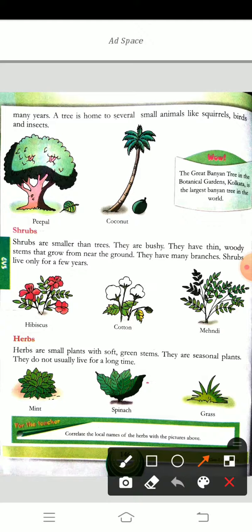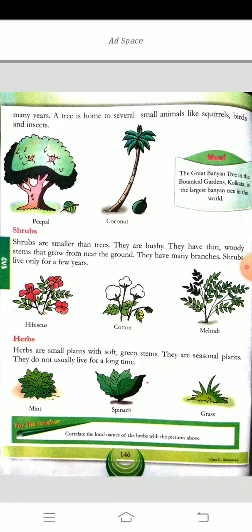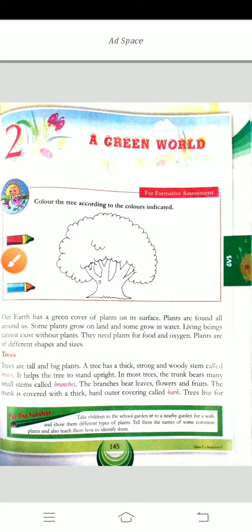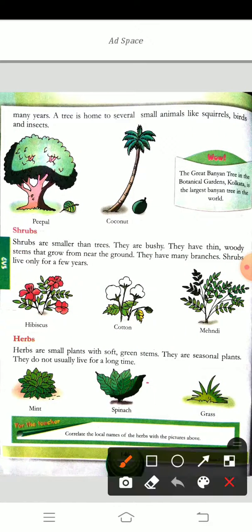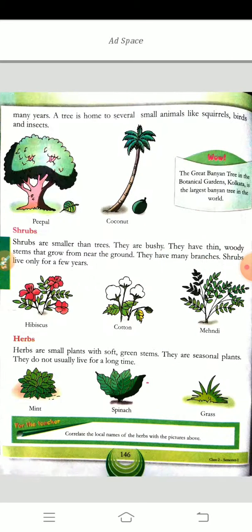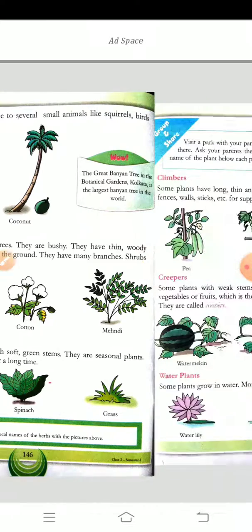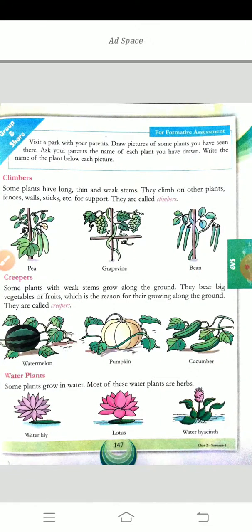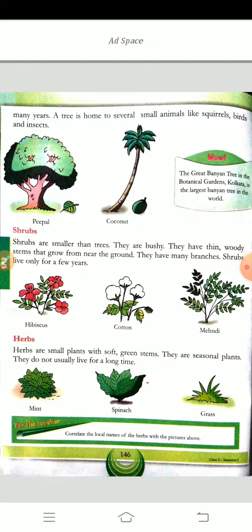So you can read the textbook. This page and this page up to here, you can read that and learn the spellings also. I hope you all understand, children. Next class I will continue with the different types of plants, shrubs, herbs, climbers, creepers, I'll explain all these. Okay, bye kids.